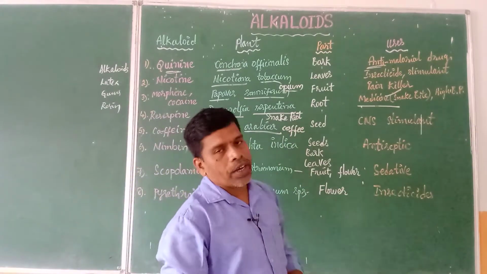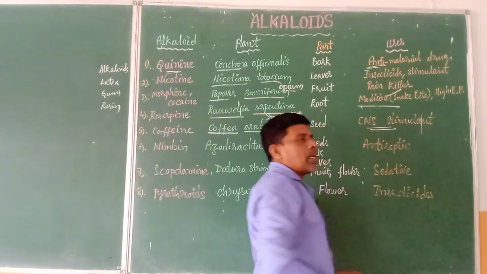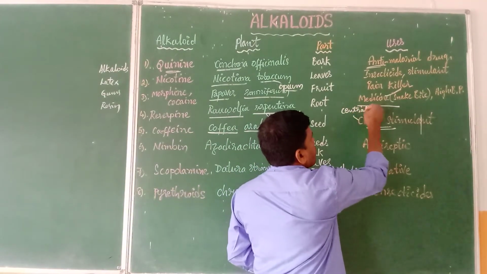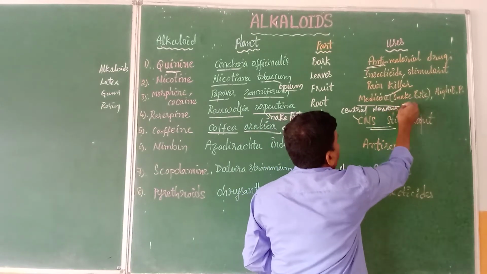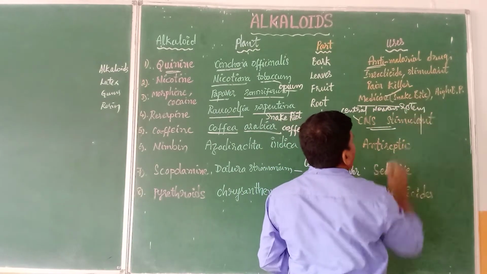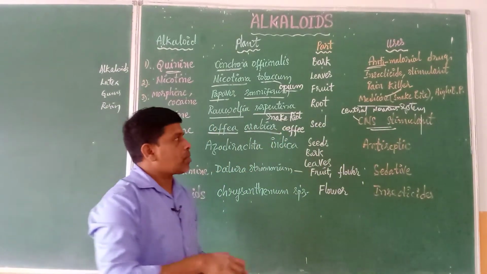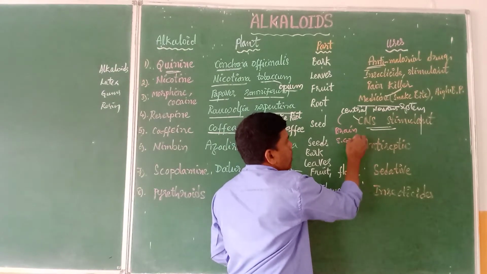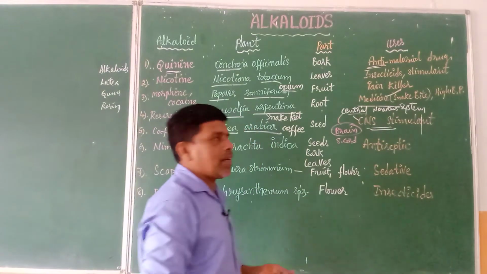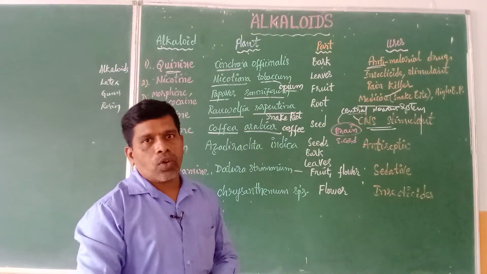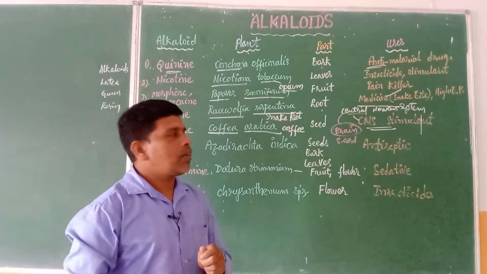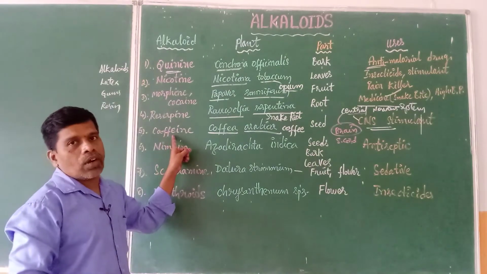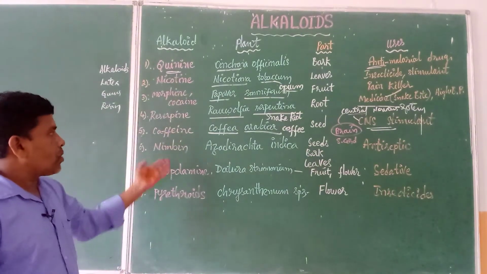And what is it used for? It is proved to be the best CNS stimulant. So what do you mean by CNS stimulant? CNS we call central nervous system. Which part comes under the central nervous system? Most important are the brain and spinal cord, and the brain gets activated whenever we have a cup of coffee. People feel very much relaxed once they have coffee, because coffee contains a chemical called caffeine.